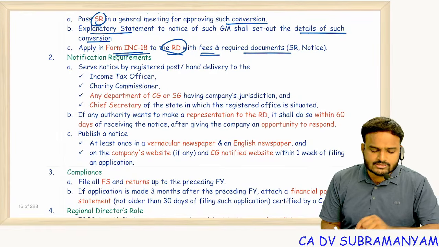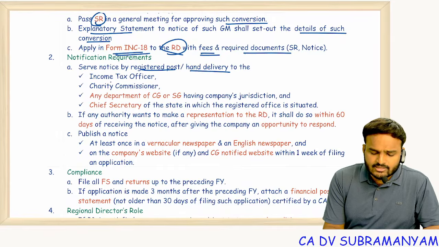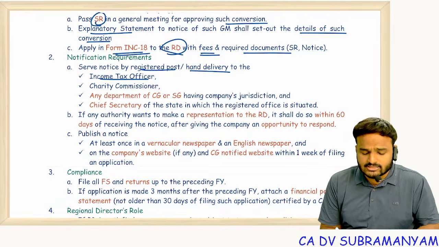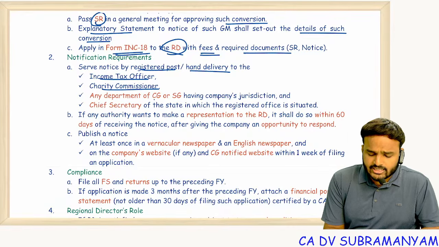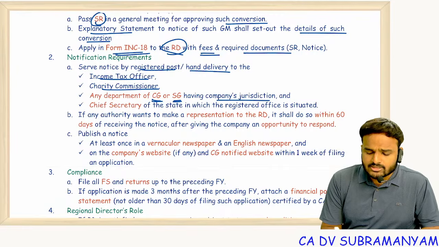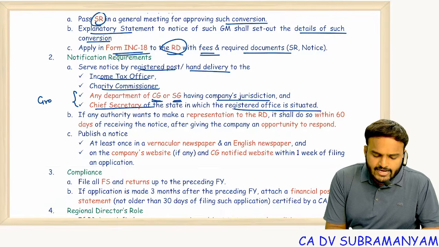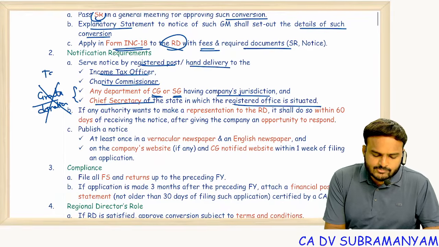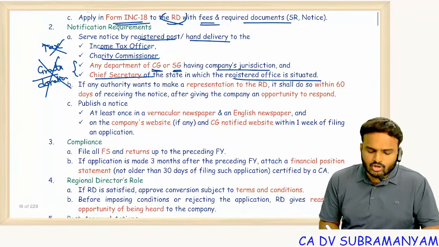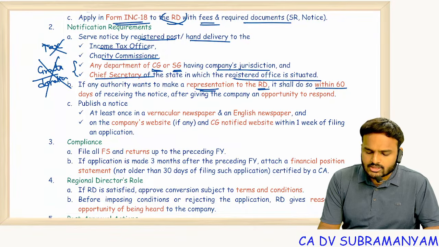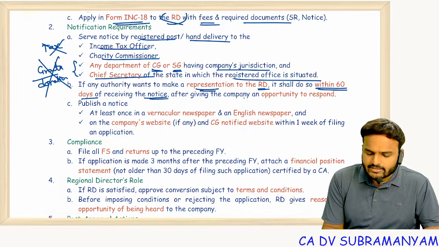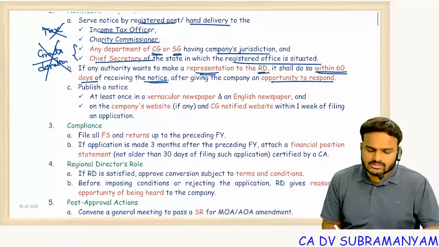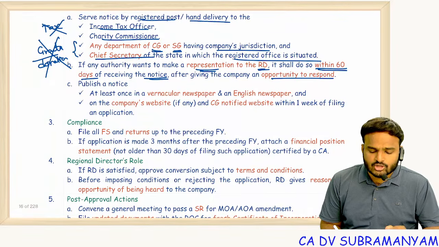Also serve documents by registered post or by hand delivery to the income tax officer, chief income tax officer, assessing officer, charity commissioner, any department of CG or SG having company's jurisdiction, and the chief secretary of the state where the registered office is situated, so that grants, donations, everything, whatever status the company is enjoying, all those benefits will be cancelled, including tax benefits. If any authority wants to make a representation to the RD, it shall do so within 60 days of receiving the notice after giving the company an opportunity to respond. So a 60 days time period is there for raising your objections.